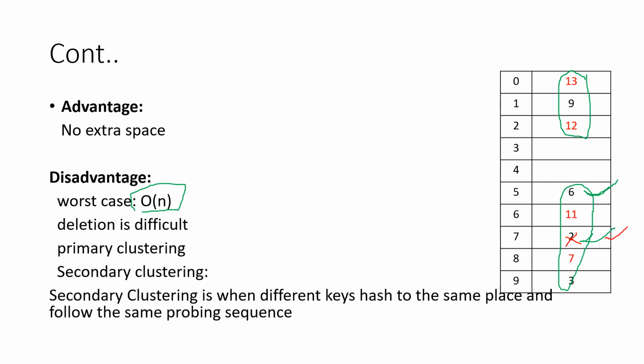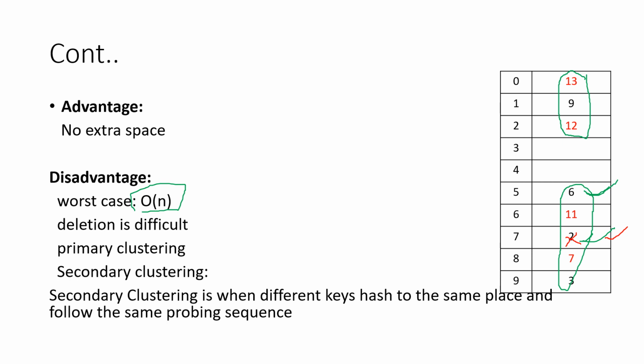It was an empty place. So what will it tell you? It will tell you that this is empty. It means it stops here and will directly give you the message that there is no element 7 in my hash table. And that is the problem with linear probing. So whenever you perform deletion in linear probing, what will you do? You will replace the element with some marker value, so it can help you check the other slots, whether the element is available or not. That's the reason deletion is difficult.